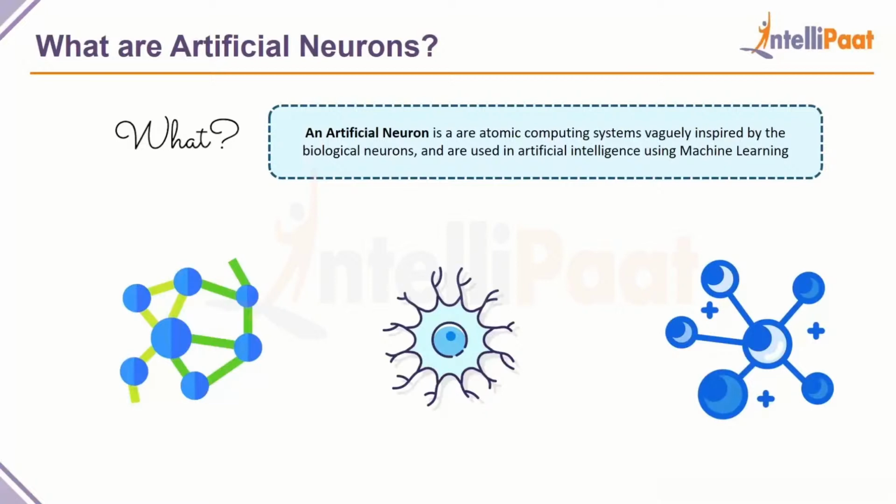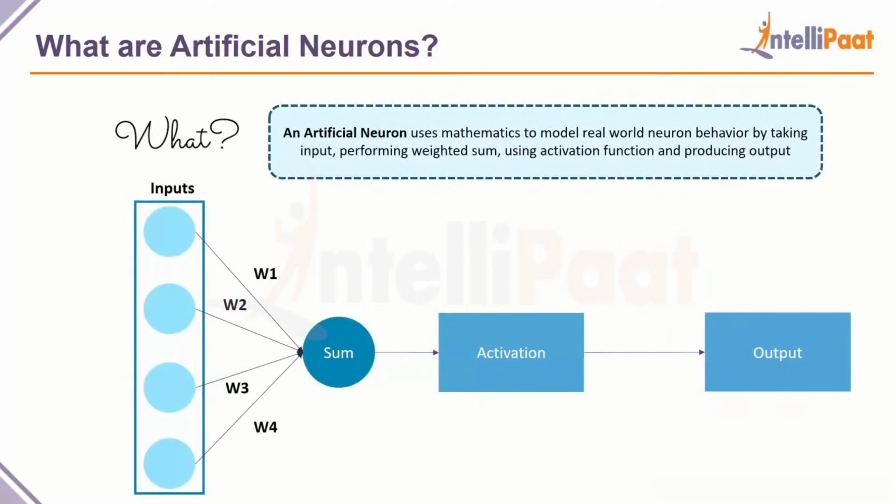Now, what do they do and how do they work? Well, an artificial neuron uses mathematics to model real world neuron behavior by taking input, performing a weighted sum, using an activation function, and producing output. So in neural networks, we basically have a network of a lot of neurons.